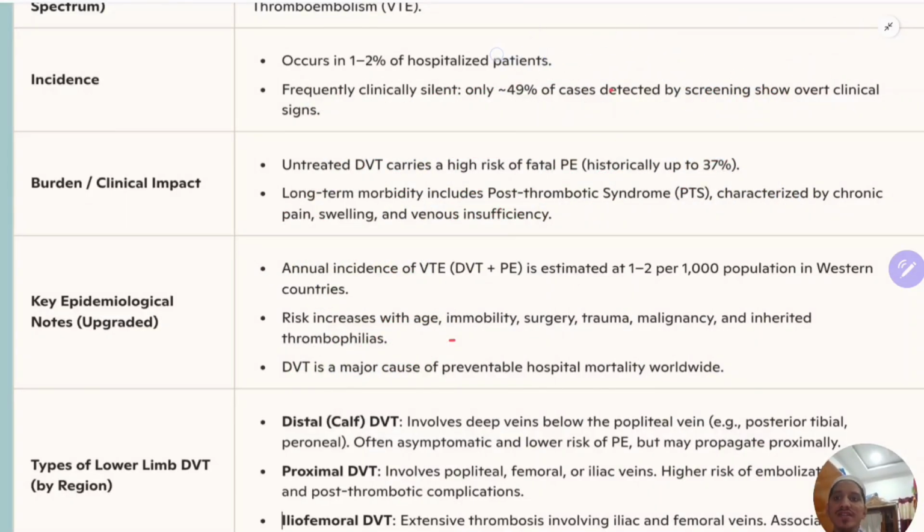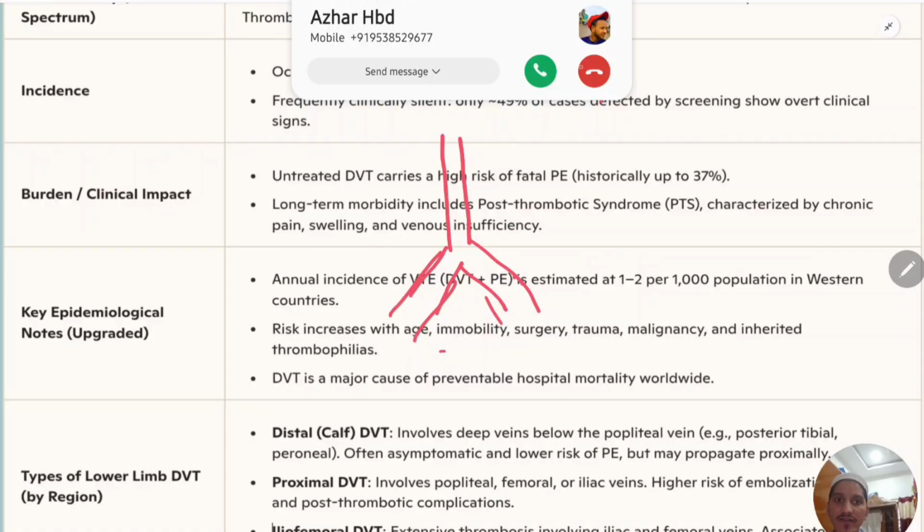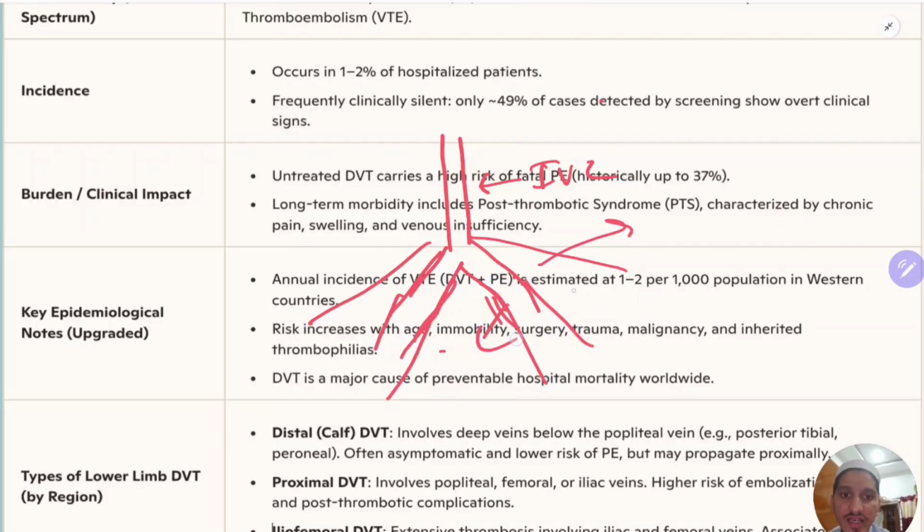So deep venous thrombosis is dangerous. Why? So this is the inferior vena cava, which will divide into the right and left iliac veins.